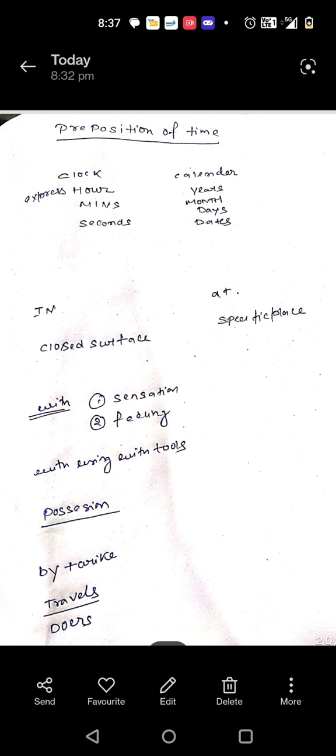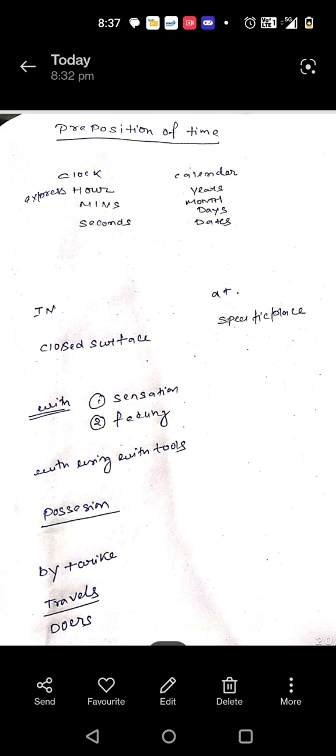Day, my journey will start on Sunday. The journey to Goa will start on Sunday. Here on is used because Sunday is a day. We use in for years and on is used for days.